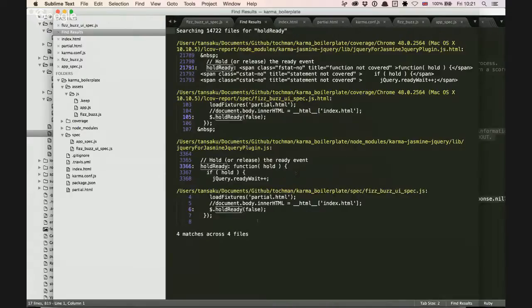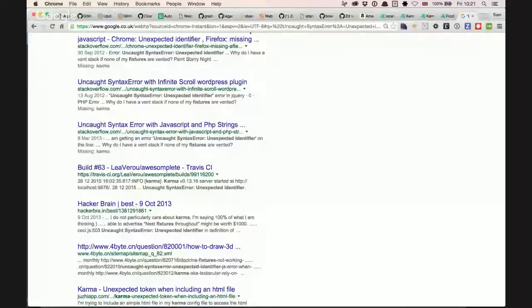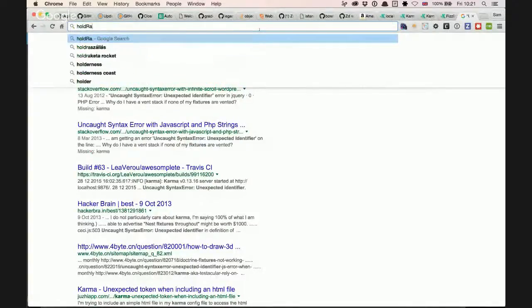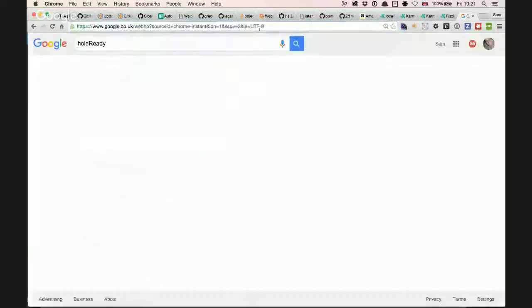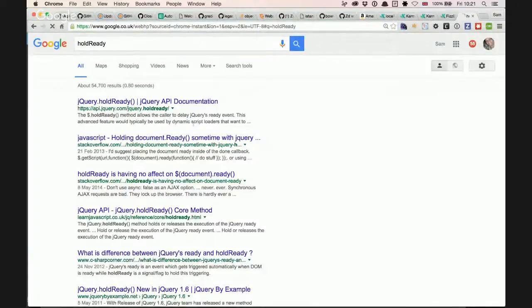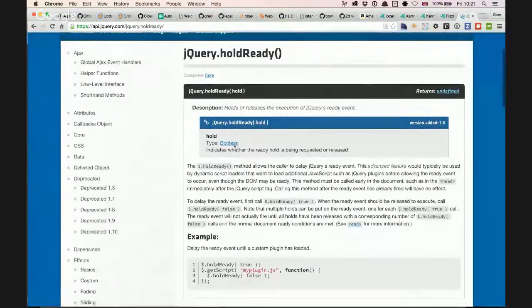It's mentioned in some other place. I just remember. So what was the thing there for hold ready? I forget what the true and the false mean each way round. It's called to delay it.